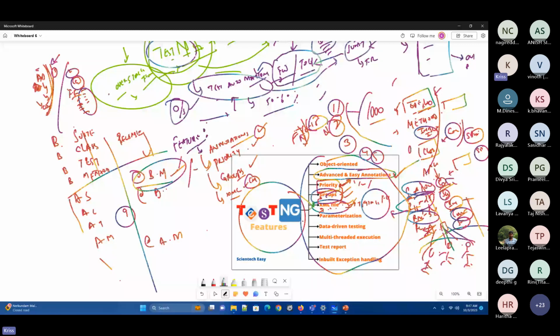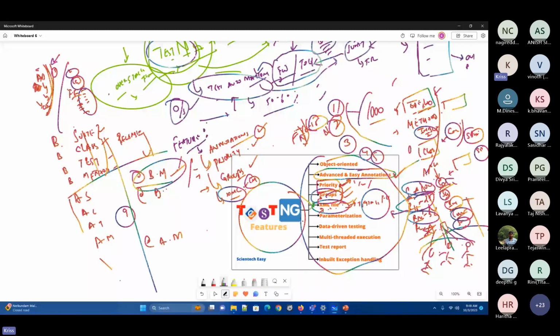What level of execution you need, how you get the debugging logs, everything is configured. Whether to use annotations at suite level, class level, test level, or method level, or with groups, which groups to include and exclude, your priorities, everything is controlled in the testng XML file.